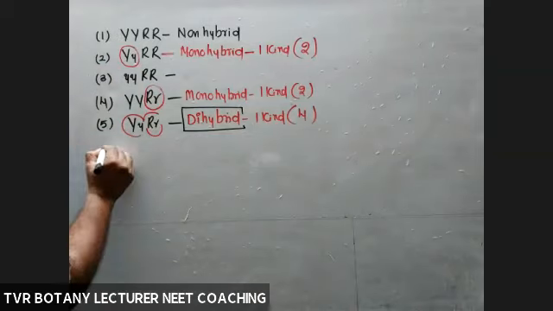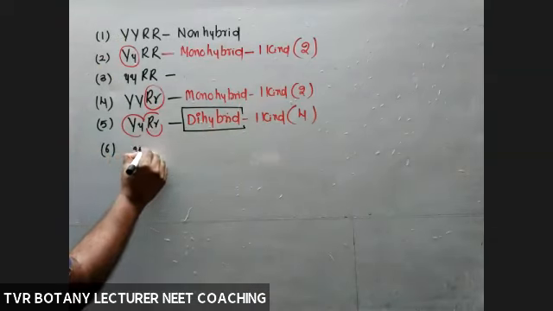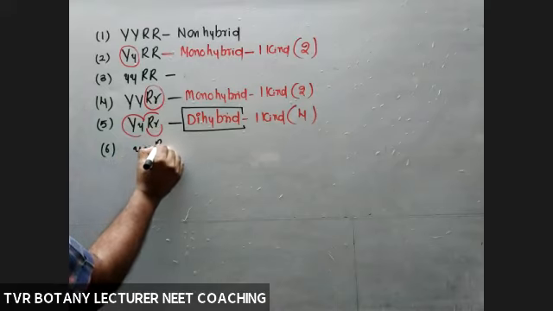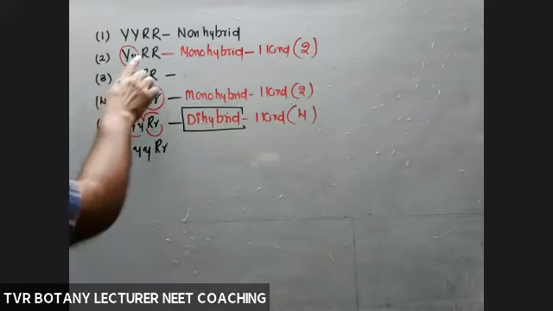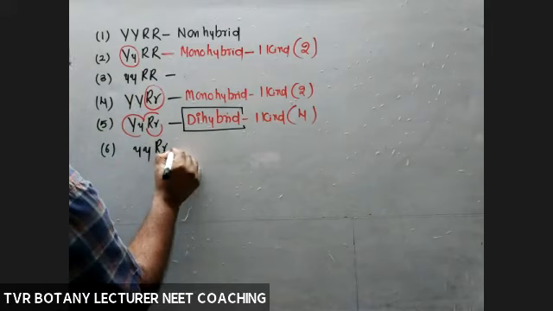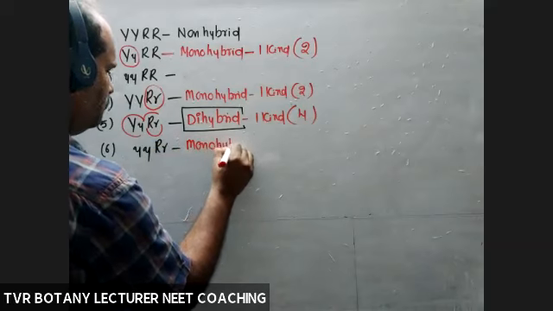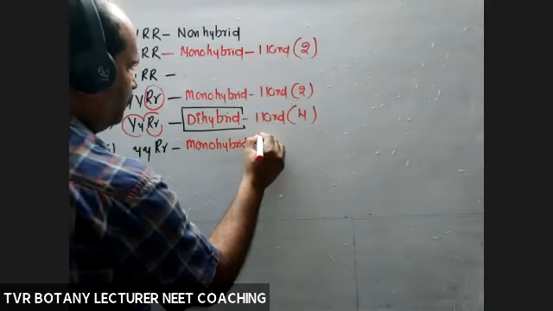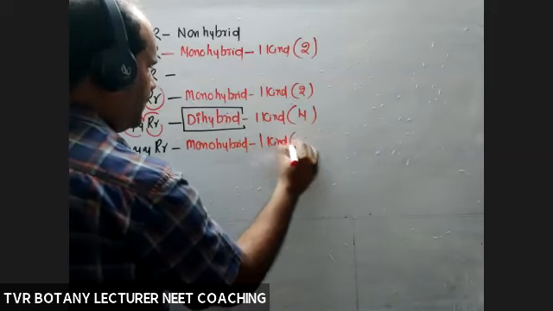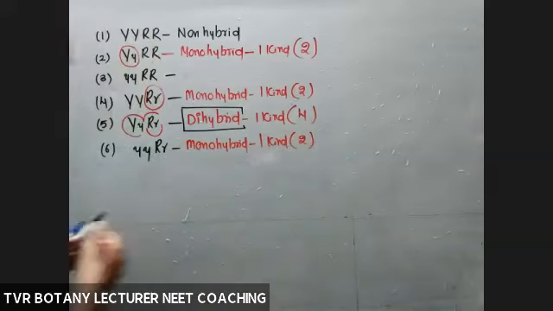Next, the sixth one: small y, small y, capital R, small r. Monohybrid. This is the third kind of monohybrid, not repeated. This one is also a monohybrid, one kind, and its number is 2.